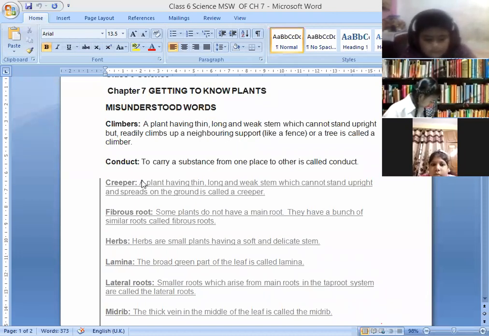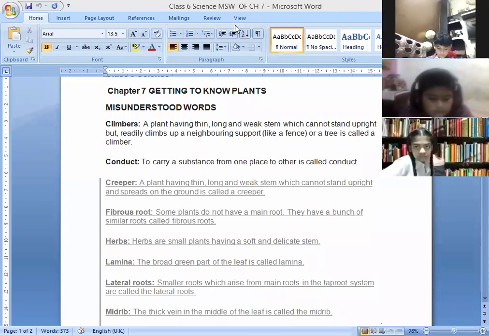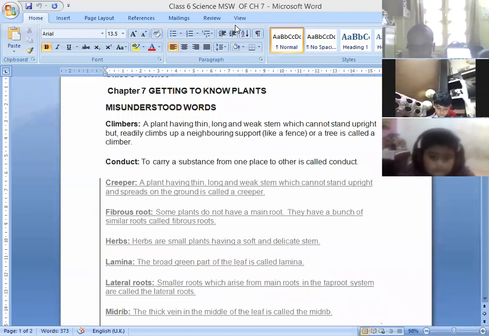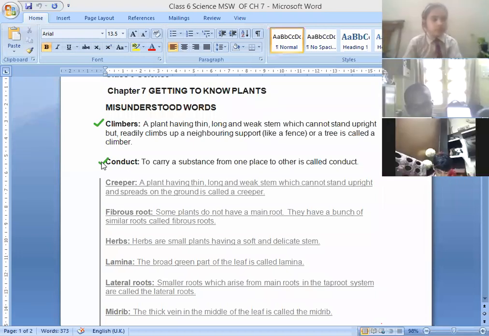Okay, Charvi, what's the next word? Ma'am, conduct. Okay, the next word is conduct. You can see from your book. Tell me the meaning of it. To carry a substance from one place to another is called conduct. Okay. So, children, the first word we have done is climbers. Second is conduct. It means to carry a substance from one place to another is known as to conduct.